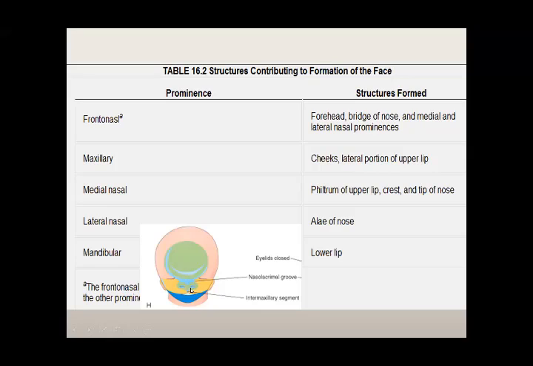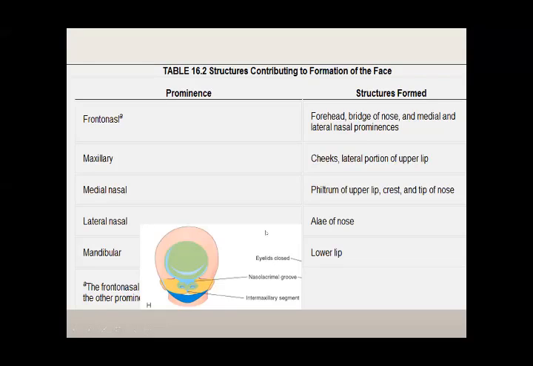Medial nasal prominence. This was the medial nasal prominence that approached each other and merged with each other. On the surface it develops into the philtrum of the upper lip, the crest of the nose, sorry, crest, this top hard part, and the tip of the nose. And of course, on the inside, deep down, don't forget, you have the development of the nasal septum.